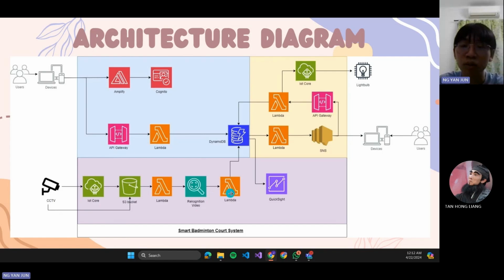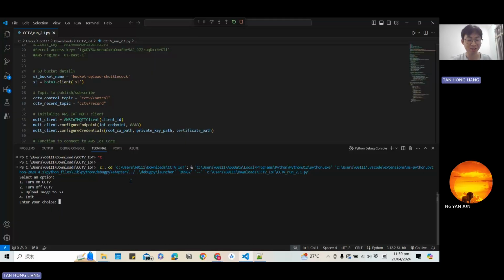So after that, we are also using the Lambda to call the functions to store all of the results after processing with our custom label, with the predicted result, to our DynamoDB. Utilize all of our captured data in our DynamoDB table in a QuickSight report. We are using the IoT core to implement the CCTV function.